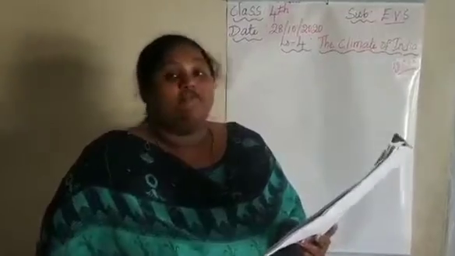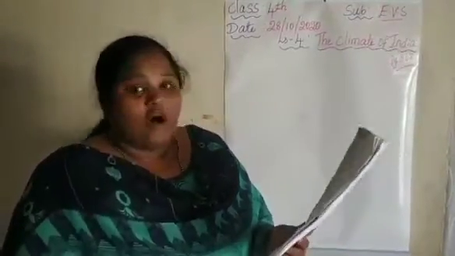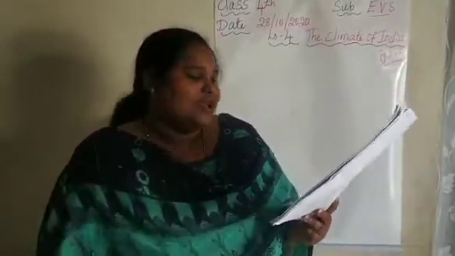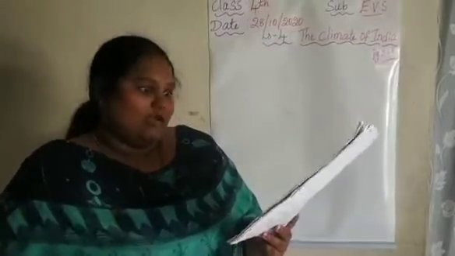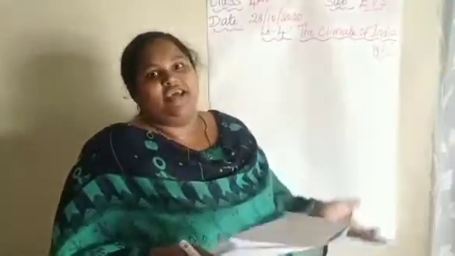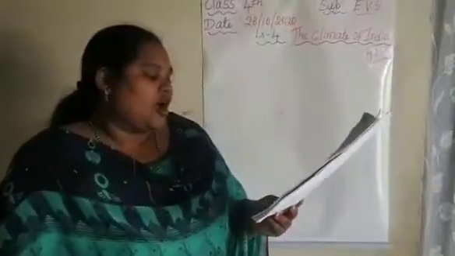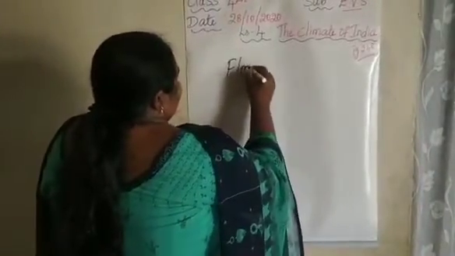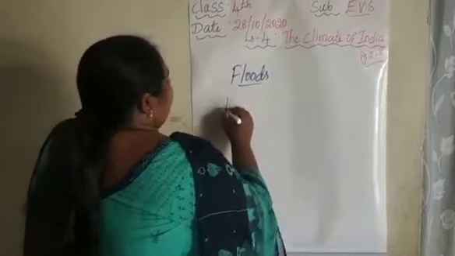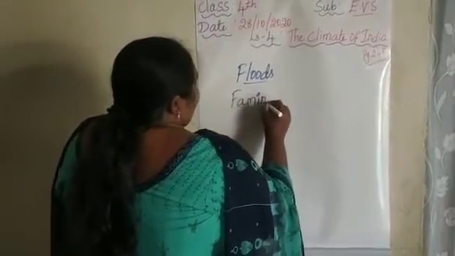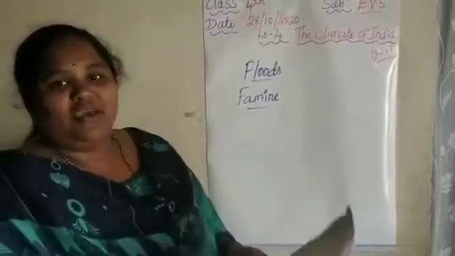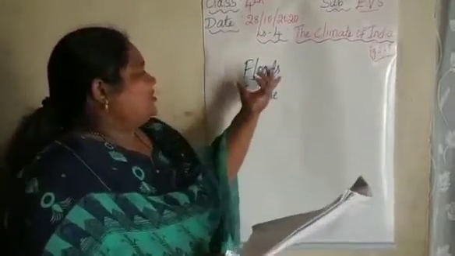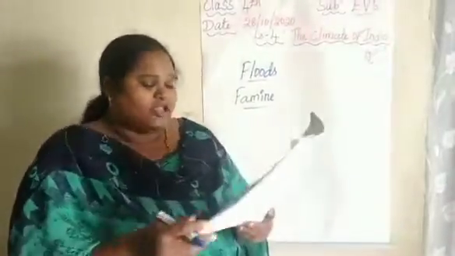Some parts of the country are extremely cold, while others are warm in the same months. We face some months cold, some months rainy season and some months summer season. In the same way, some regions receive heavy rainfall while others are dry. Recently we got heavy rains in our Hyderabad also. Some parts of the country are flooded while others face famine for want of rain. Floods means heavy rains, and famine means shortage of food. If there is no rain, shortage of food will be faced by the people. Some areas will receive floods and some areas will face famine.